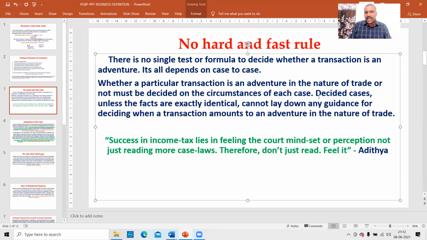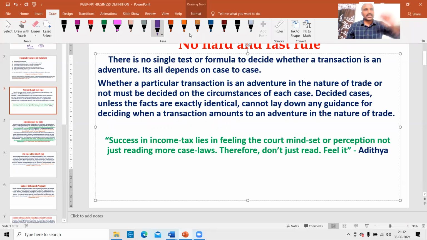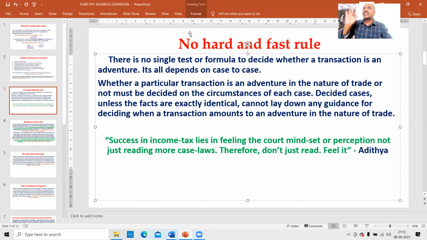Look at this. Decided cases, unless the facts are exactly identical, no hard and fast rule. You cannot say, sir, that it is a tick-boxing exercise: if this condition is satisfied, it is a business; if this condition is not satisfied, it is not a business. Not like that. Every case is unique. The judgment depends upon the facts of the case. The judgment in our case depends upon our facts and circumstances, not upon the previous judgment. That is a very important point.